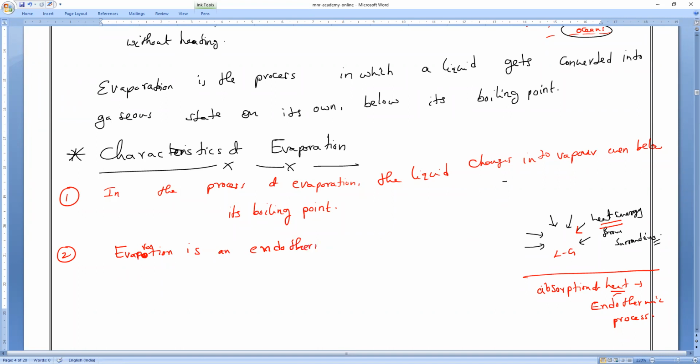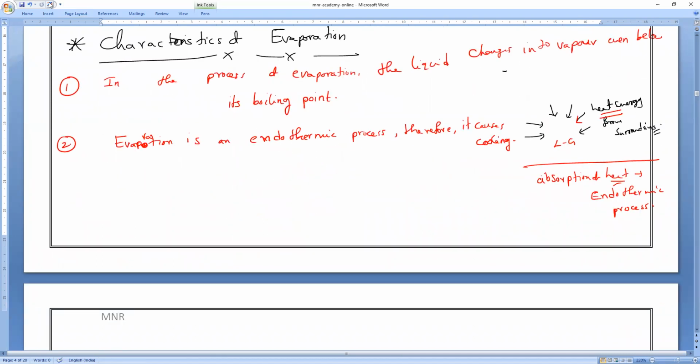Sir, can you please write the definition for the endothermic process also? Okay, endothermic process. It will decrease the temperature of the surroundings and causes cooling. If you want to understand endothermic, let me teach that.